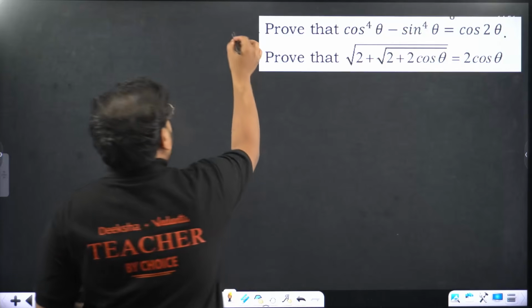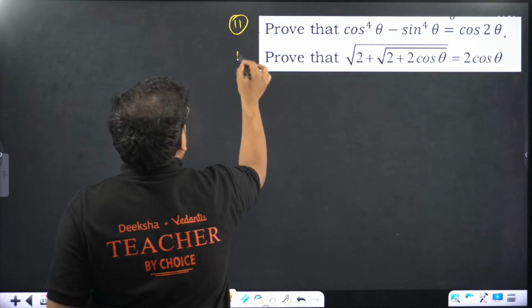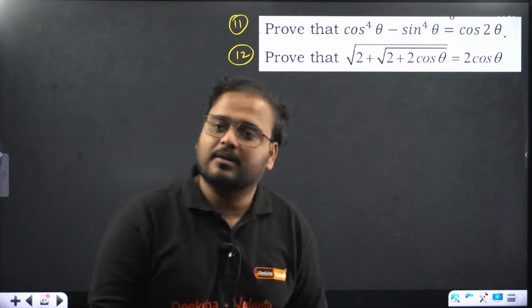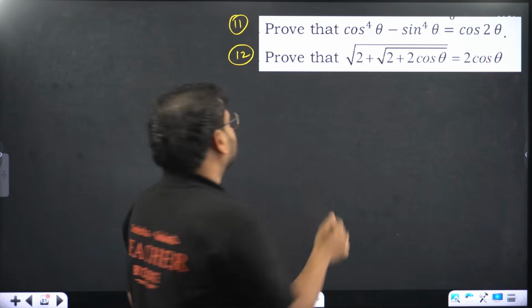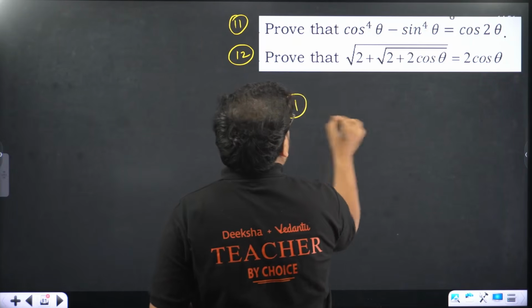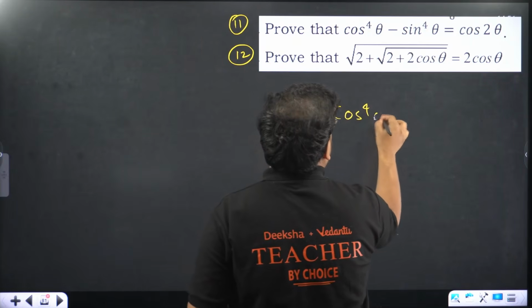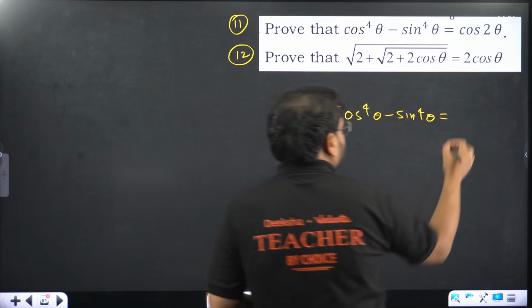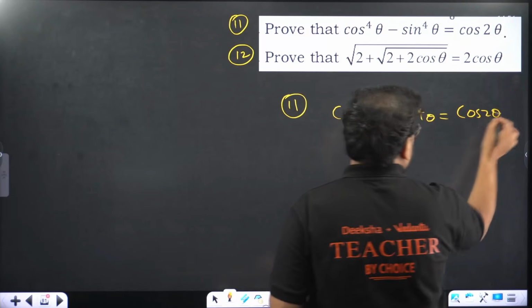Question number 11 and 12. Let's start with the 11th question. Prove that cos power 4 theta minus sin power 4 theta equals cos 2 theta. We have to prove this.